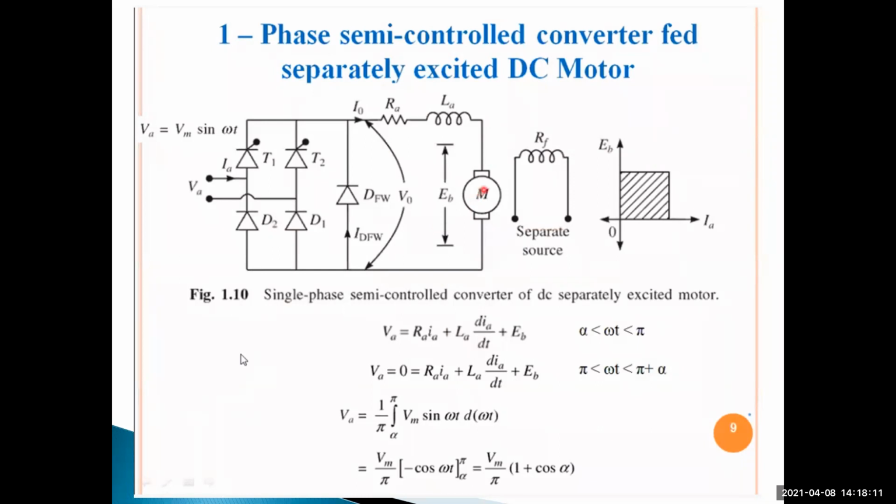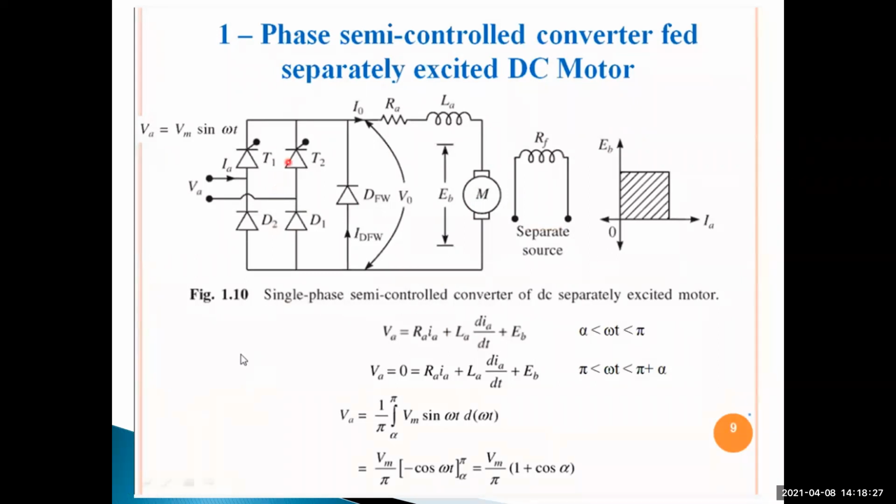This is also called a semi-converter or half controlled rectifier.